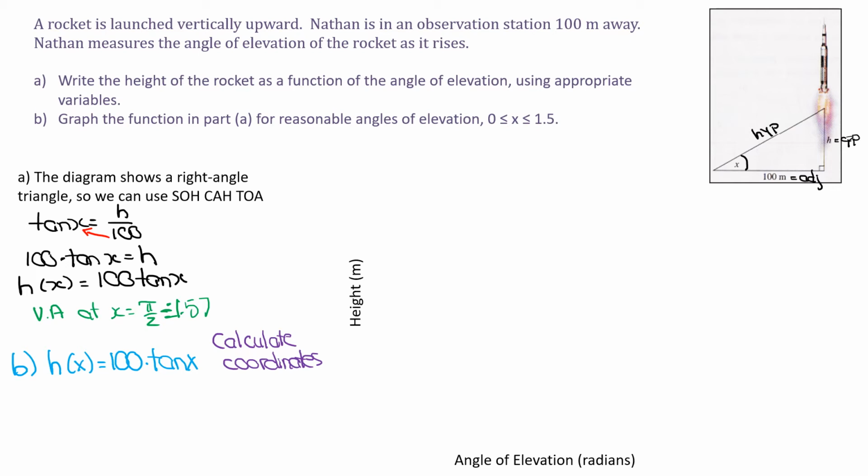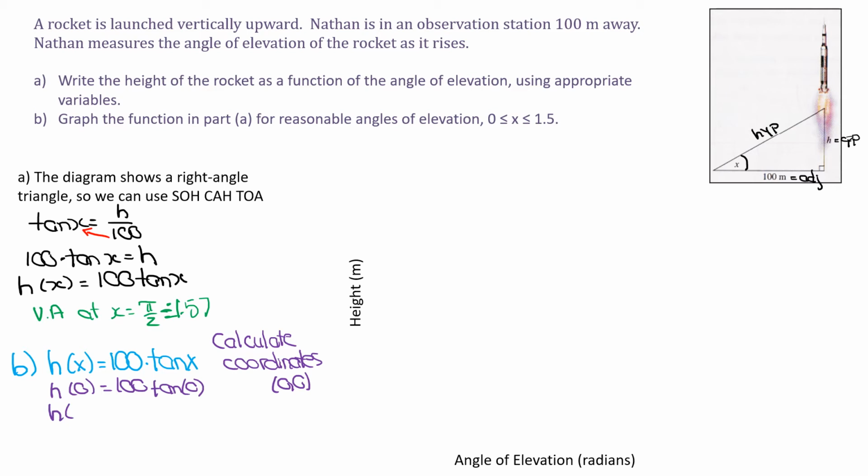For example, we have a restricted domain, so the first one we can do is sub in 0. You get 100 times tan of 0, so that's going to give us the coordinates 0, 0. Let's do a few more.